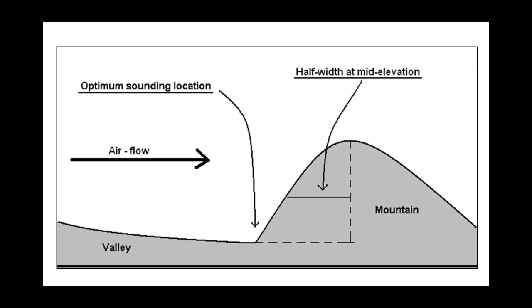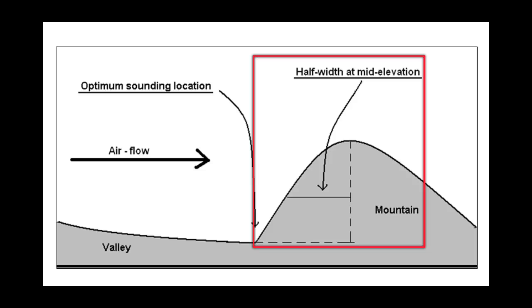And to repeat, note that the mid-elevation half width is defined as the height midway between the elevation of the sounding station and the mountain top.